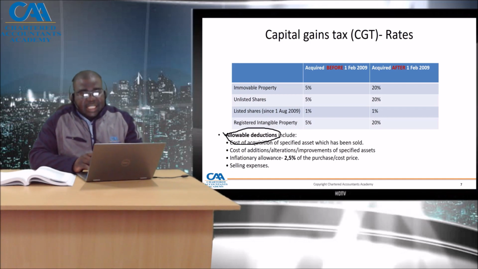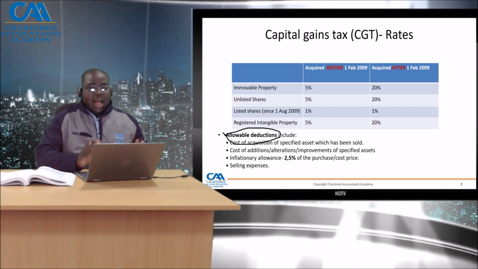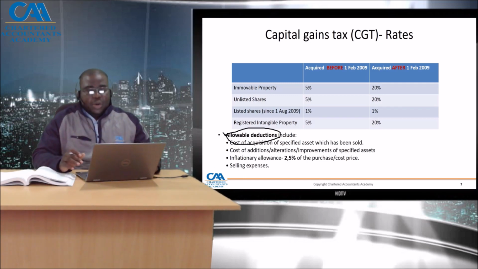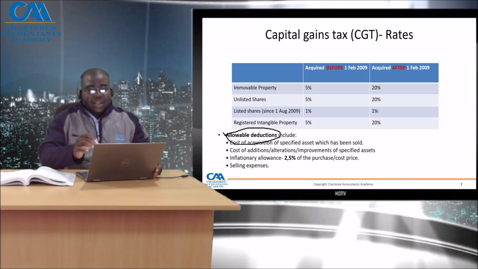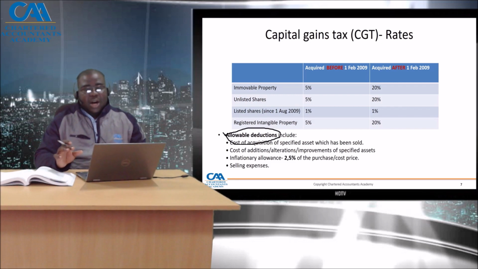Any asset that is acquired after 1 February 2009 would be taxed on the capital gain, but the percentage is now different. We would calculate our capital gains as the difference between the proceeds and the base cost.